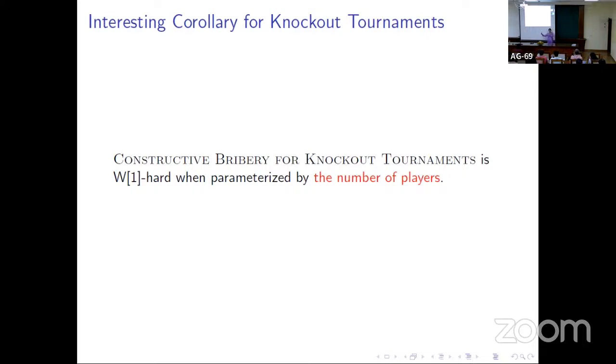So there is an exponential blow up, and there is no way to come up with a polynomial time reduction. But here the parameter is the number of players, so we can do that, because in parameterized complexity we are allowed to exponentially blow up the parameter. So we also proved that constructive bribery for knockout tournaments is W1 hard when parameterized by the number of players.